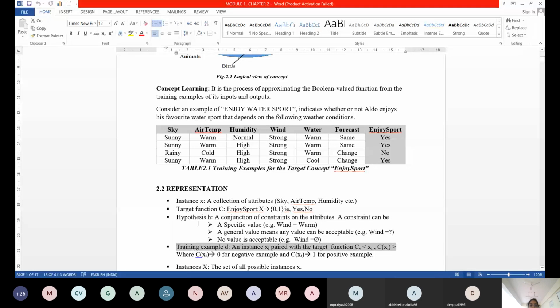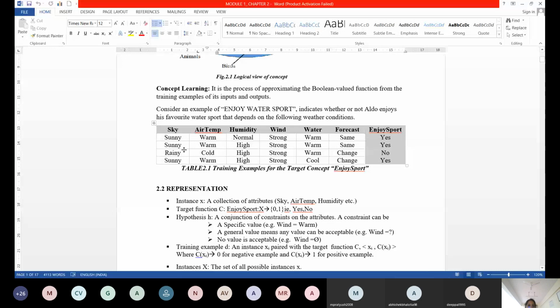Fine. So then what is a hypothesis? Hypothesis is represented with H, small h. The set of all hypotheses is represented with a big H. The set of all instances is represented with a big X. The target function, the overall classification label, is big C. That is different. The set of all training examples, the complete table except the first row. Except the first row, the remaining all, what do you call it as? A big D. In that, a single row is a small d.